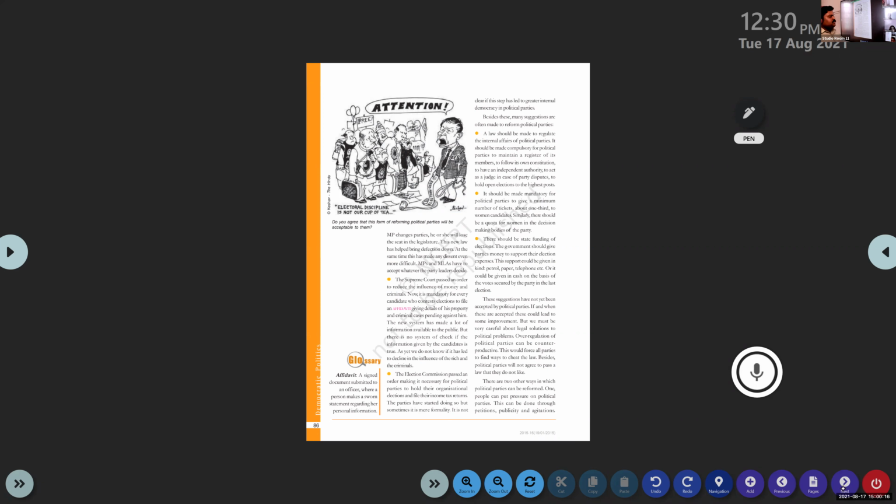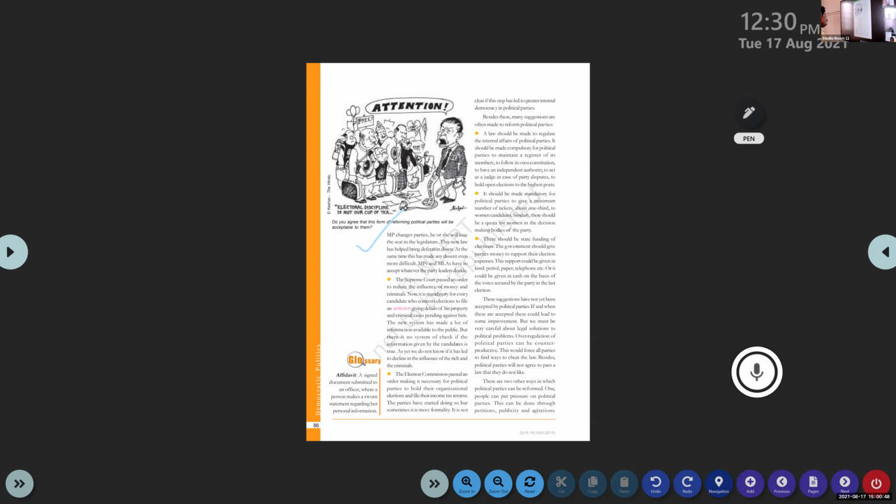MPs and MLAs have to accept whatever the party leaders decide. So this law is basically made to make the MLAs and MPs loyal to the party and to the party leaders. For jumping from one party to another, if they get more money or more power, definitely they will do it. But the law that stopped it makes MLAs and MPs more loyal to the party. So that's the first one, the law against defection. Clear?